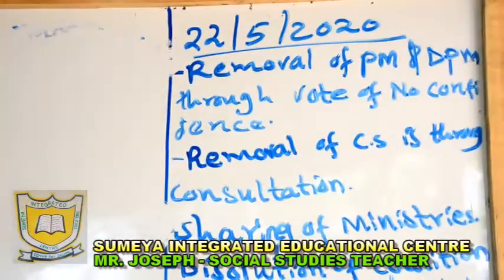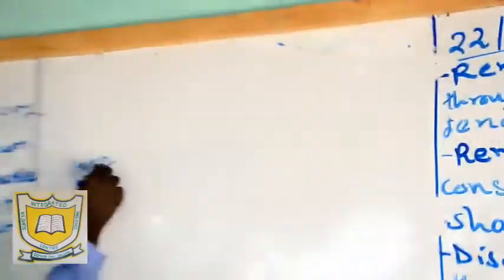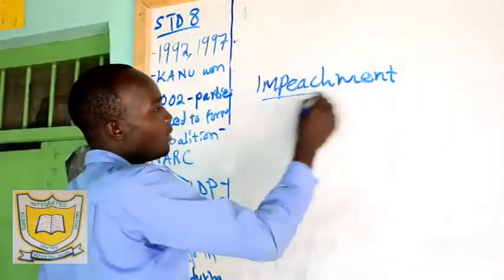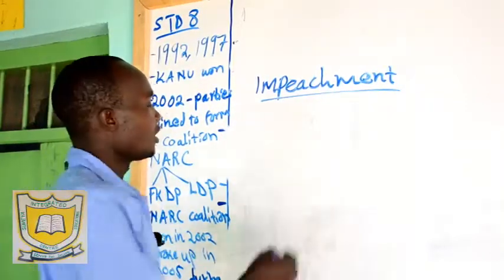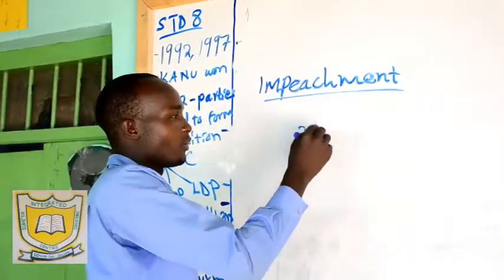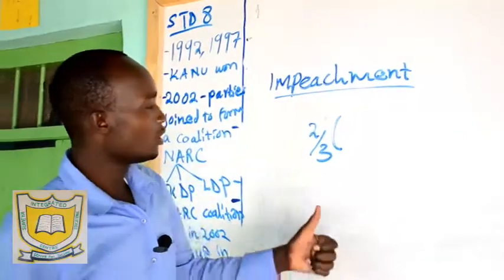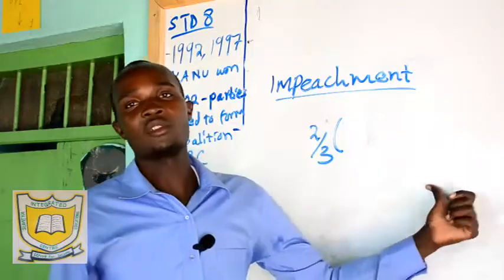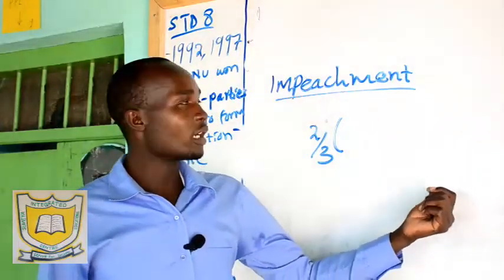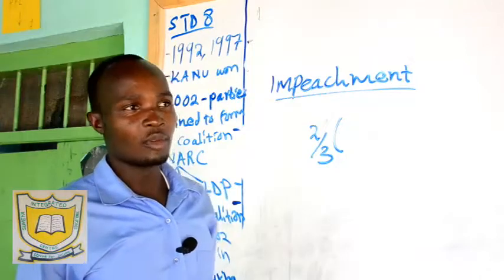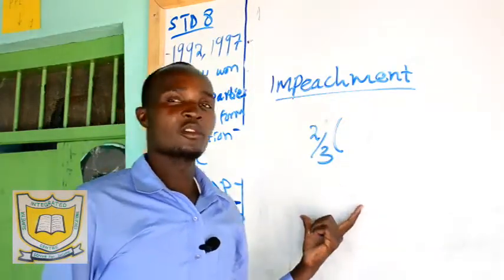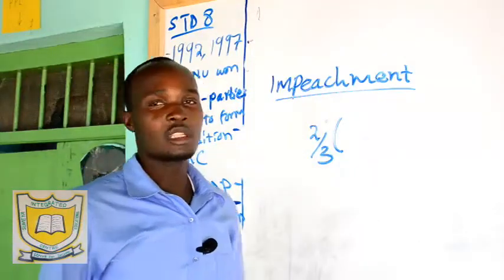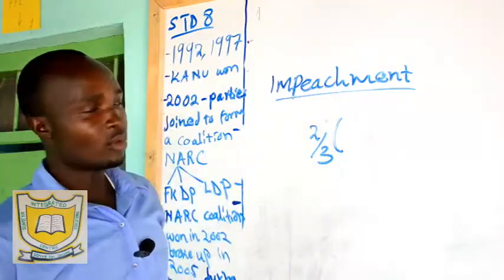The vote of no confidence is also called impeachment. Impeachment is where a vote will be done in the National Assembly or the Parliament. Then two-thirds of the members will pass a motion against the deputy prime minister or prime minister. Then he can be removed from the seat. So it was not a matter of waking up and then you sack the prime minister or the deputy. It was through what you call the vote of no confidence in parliament, and two-thirds of the members should support the motion to impeach.